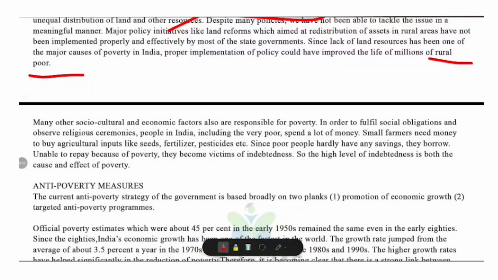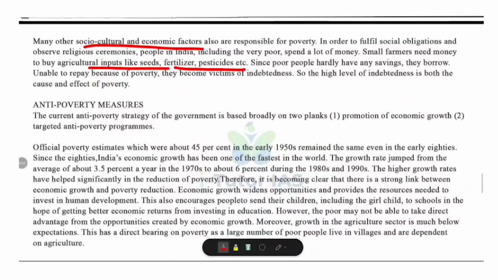Now, socio-cultural and economic factors. Even the poor spend money to fulfill social obligations or observe religious ceremonies. Small farmers need money to buy agricultural inputs like seeds, fertilizers, pesticides, etc. Since poor households lack savings, what do they do? They borrow money. When they cannot repay the loan due to poverty, they become trapped in debt. Thus, high indebtedness is both a cause and an effect of poverty.